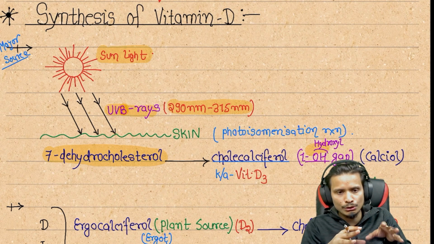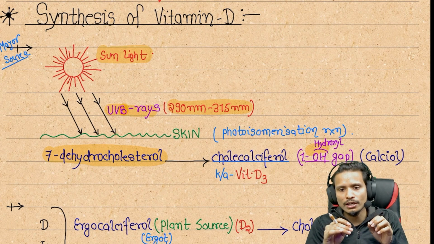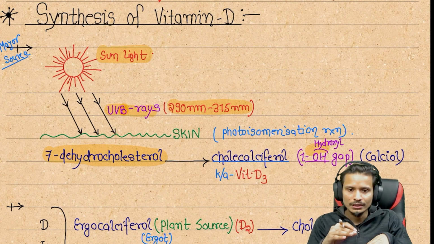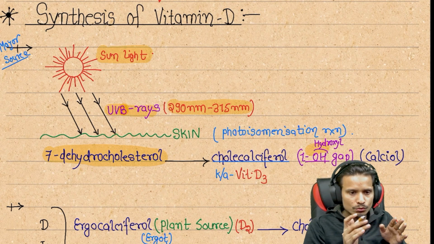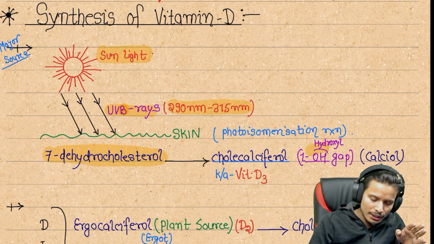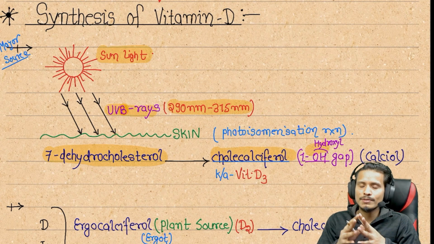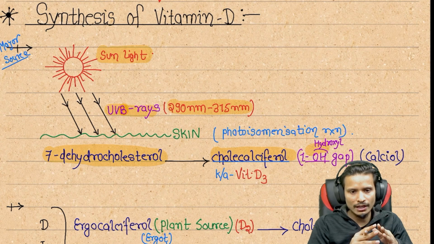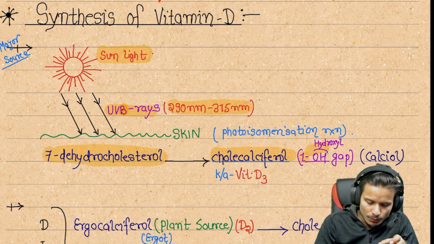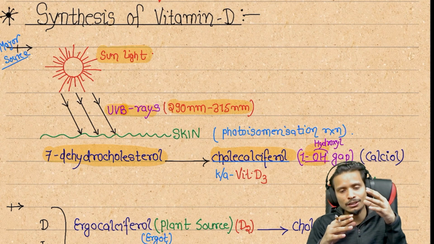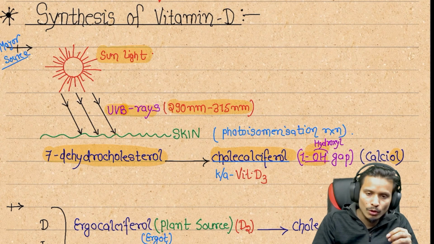I already told you in the vitamin A section that inside rhodopsin there is also photoisomerization happening, and here it is the same. Photoisomerization leads to the conversion of 7-dehydrocholesterol into cholecalciferol, which is also called vitamin D3, and vitamin D2 is called ergocalciferol. There is one OH group, or one hydroxyl group, in cholecalciferol, and that's why this is called calciol. Ol means alcohol.